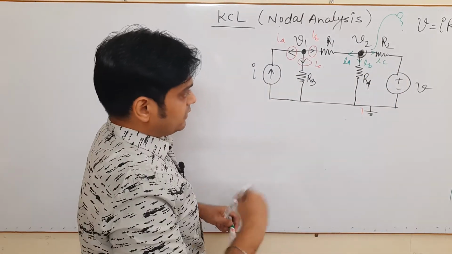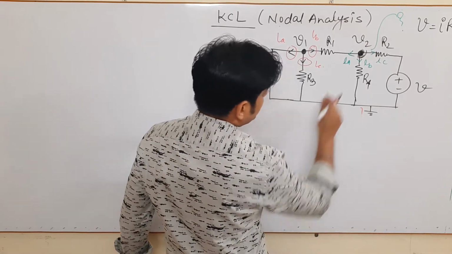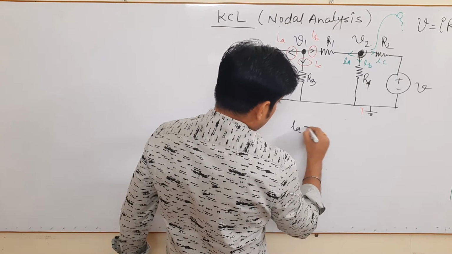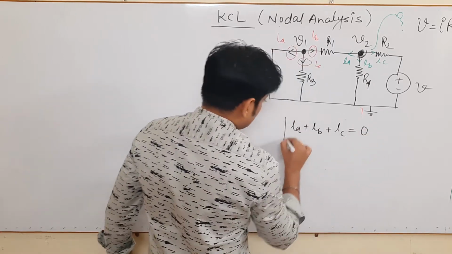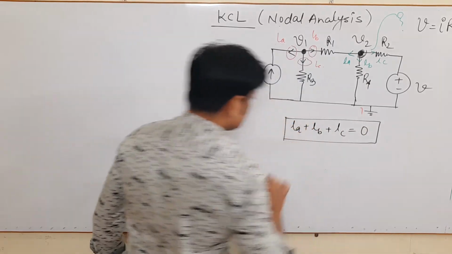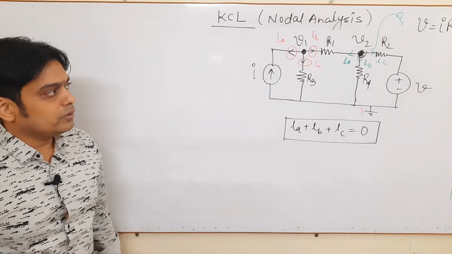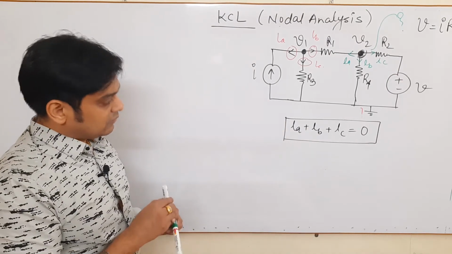So as per the equation at node N2, you can say IA plus IB plus IC is 0, so the algebraic sum of current is 0, one can find the value of V2 at node N2. Okay, so now we will see the equation.